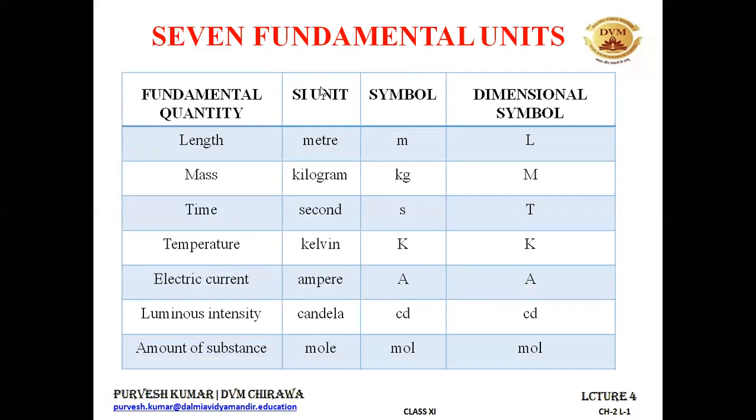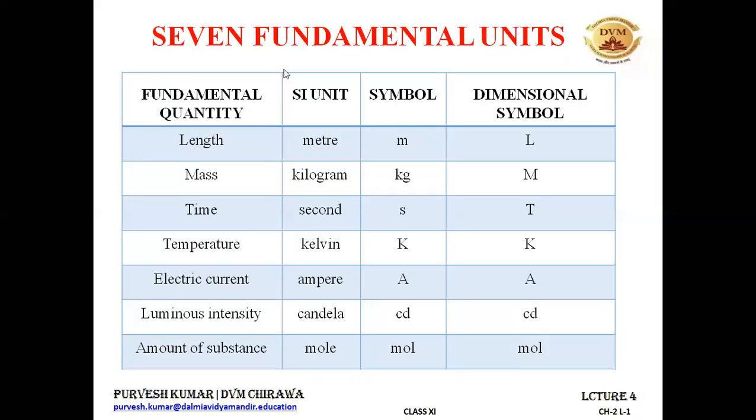The quantity is length, and the SI unit is meter. The symbol for length is small m. I've also mentioned a 4th column, the dimensional symbol. That will be of greater use to you, very useful when we talk about dimensional analysis. In this lecture we are dealing with dimensional analysis. Please draw this table in your notebook. I'm giving you 2-3 minutes. Please draw it, and then I'll come back.